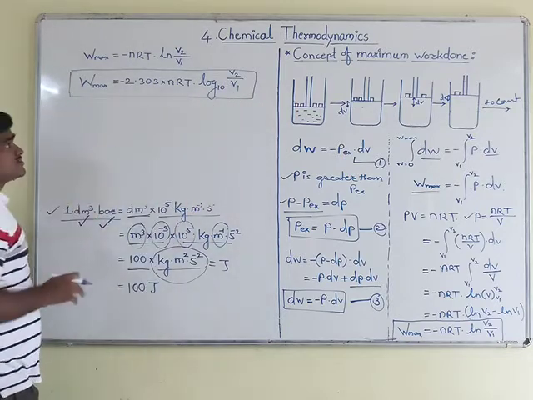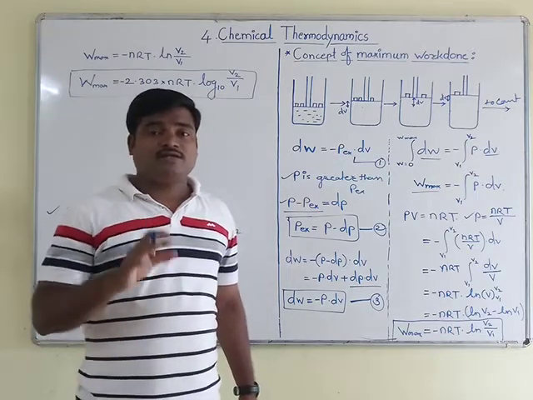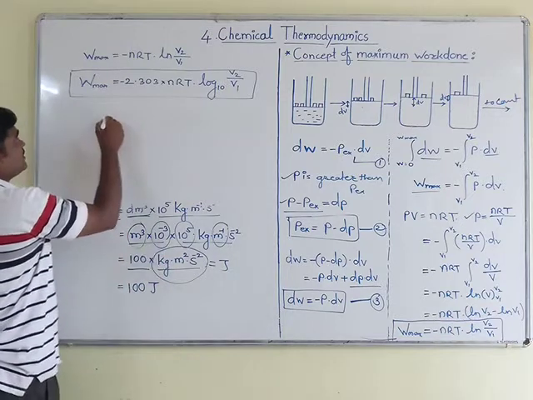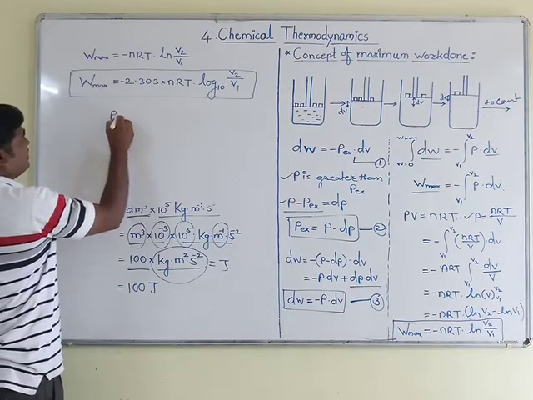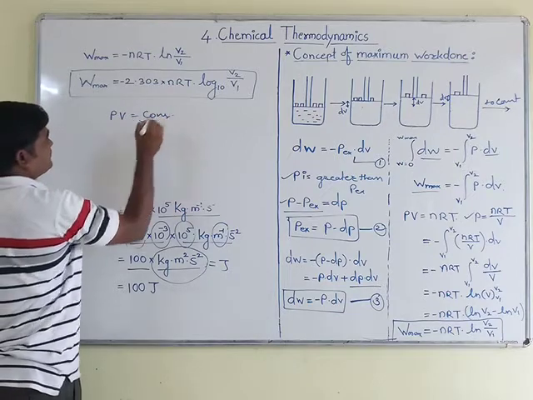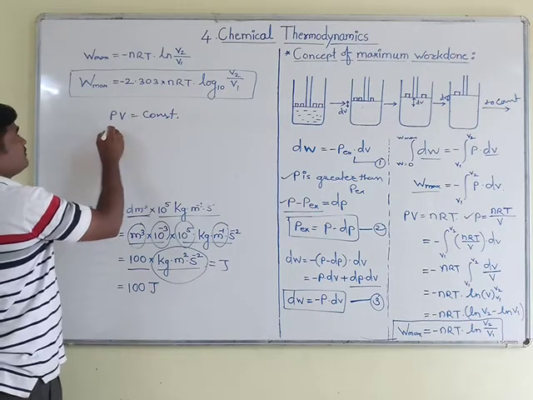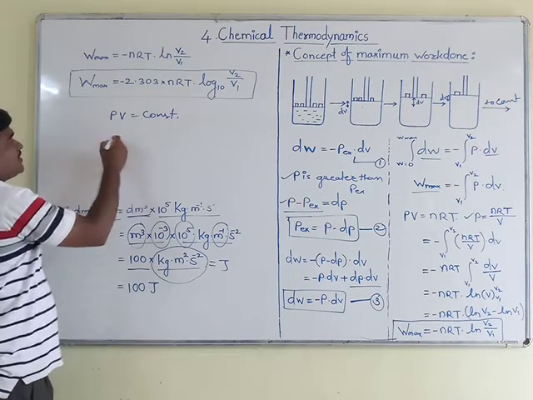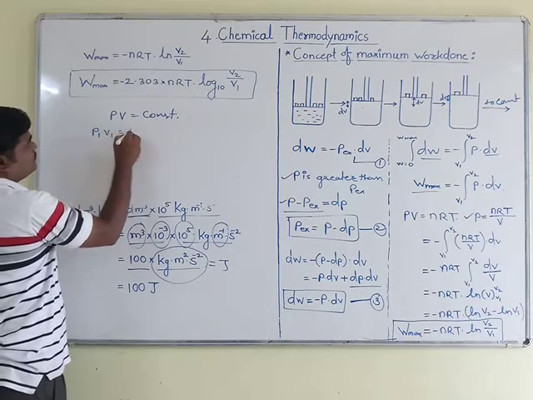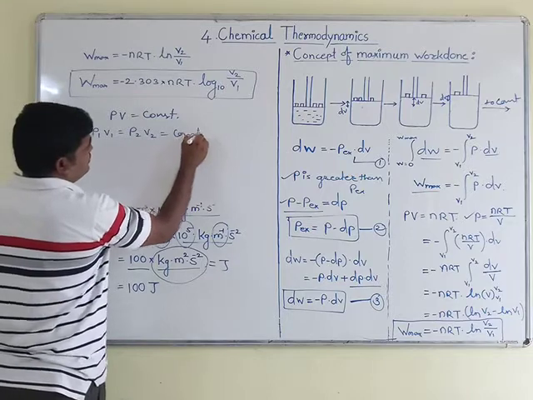After this, if we use this concept of maximum work done and apply Boyle's law, then what will you get? Boyle's law, how can we define it? PV is equal to constant. For initial and final states, P1 V1 is equal to P2 V2 is equal to constant.